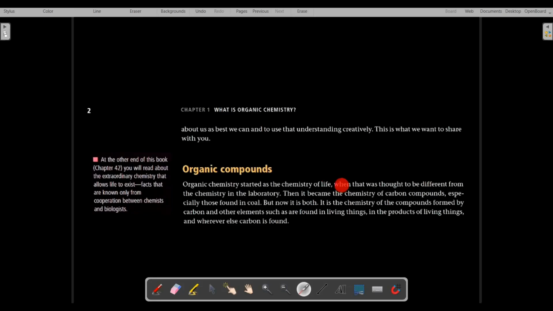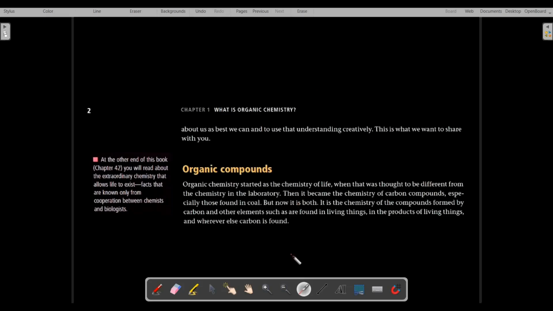At that time it was thought to be different from the chemistry in the laboratory. It was thought that the laboratory has different principles, and life has different principles governing chemistry. That was the thought of chemists, which was a wrong concept.